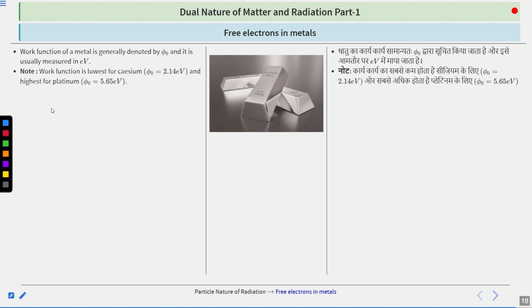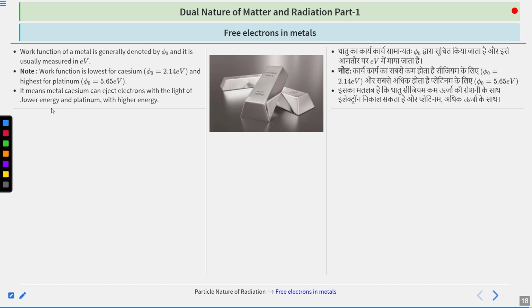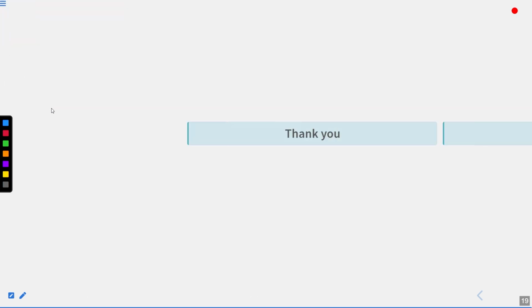Note: the work function is lowest for caesium, where φ0 = 2.14 eV, and highest for platinum, where φ0 = 5.65 eV. It means the metal caesium could eject electrons with light of lower energy, and platinum with higher energy.